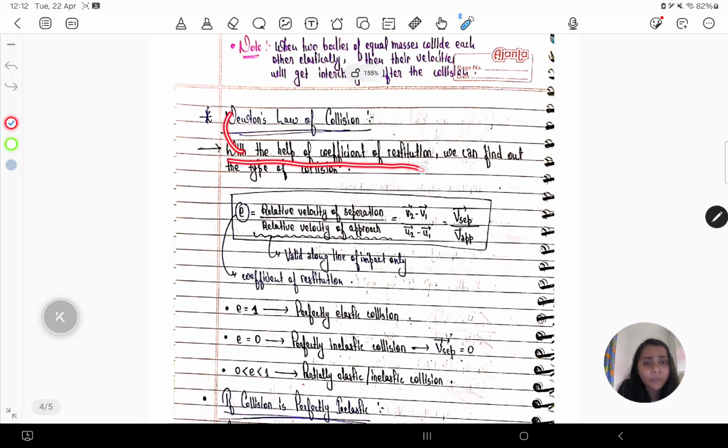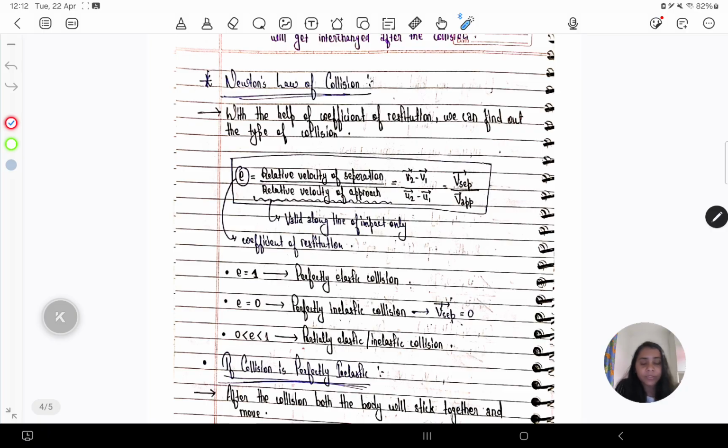Now, Newton's law of collision. With the help of the coefficient of restitution, we can find out the type of collision, right? What is the coefficient of restitution? It is basically the velocity of separation divided by the velocity of approach, or you could say that it is the ratio between the velocity of separation and the velocity of approach.